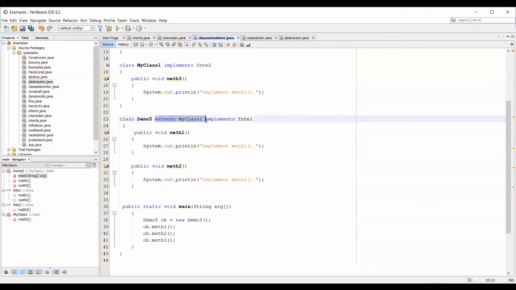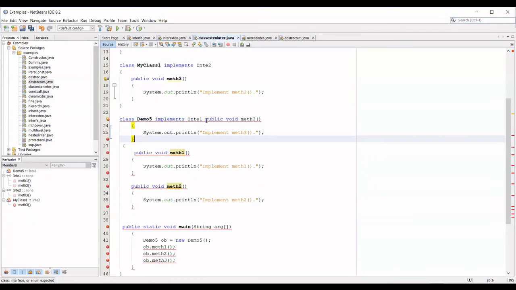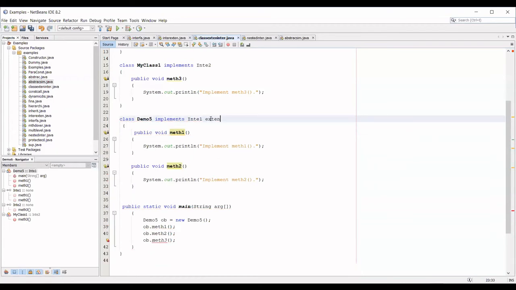Can I have implements first and then extends my class? Is this possible? No. Whenever you're using extends and implements in the same class, first you need to use the keyword extends. Then only you can use the keyword implements. When you're using only implements, no problem. When you're using only extends, no problem.